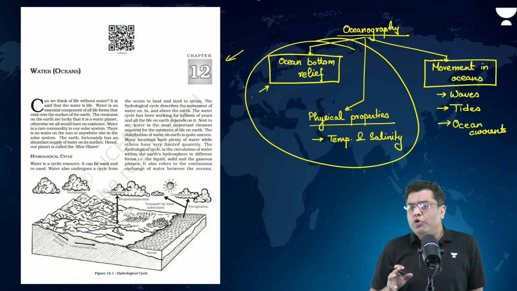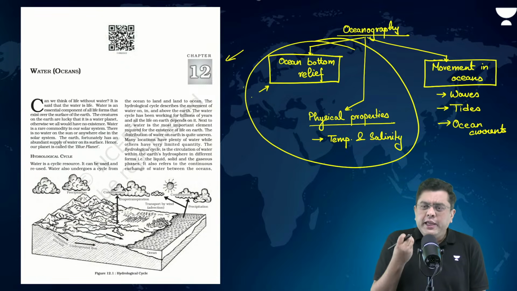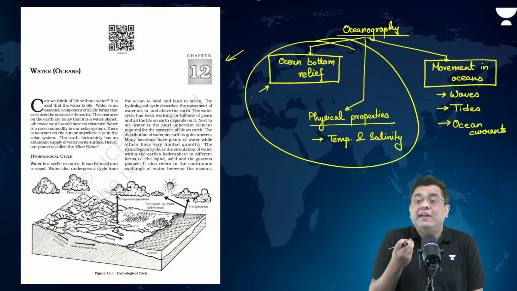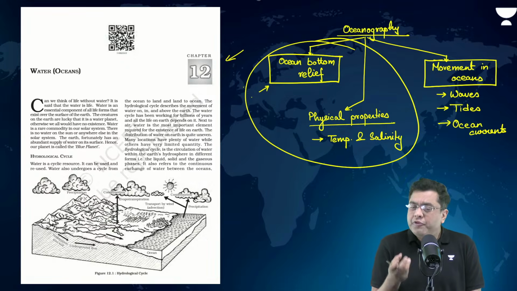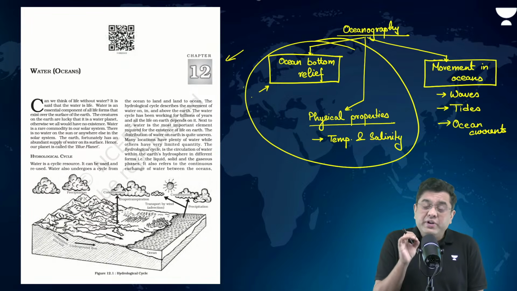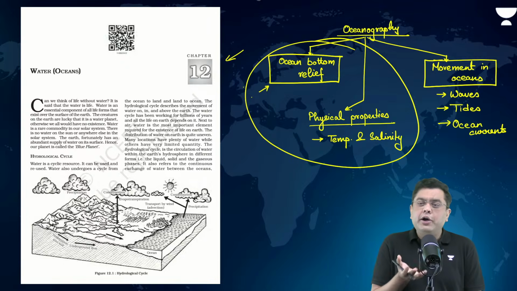But when we talk about the oceans across the world or the water distribution across the world, majority of the water across planet Earth is trapped in the oceans, and that water is saline, salty. Fresh water is very, very restricted. Almost around 97.5% of the water across the planet Earth is saline.